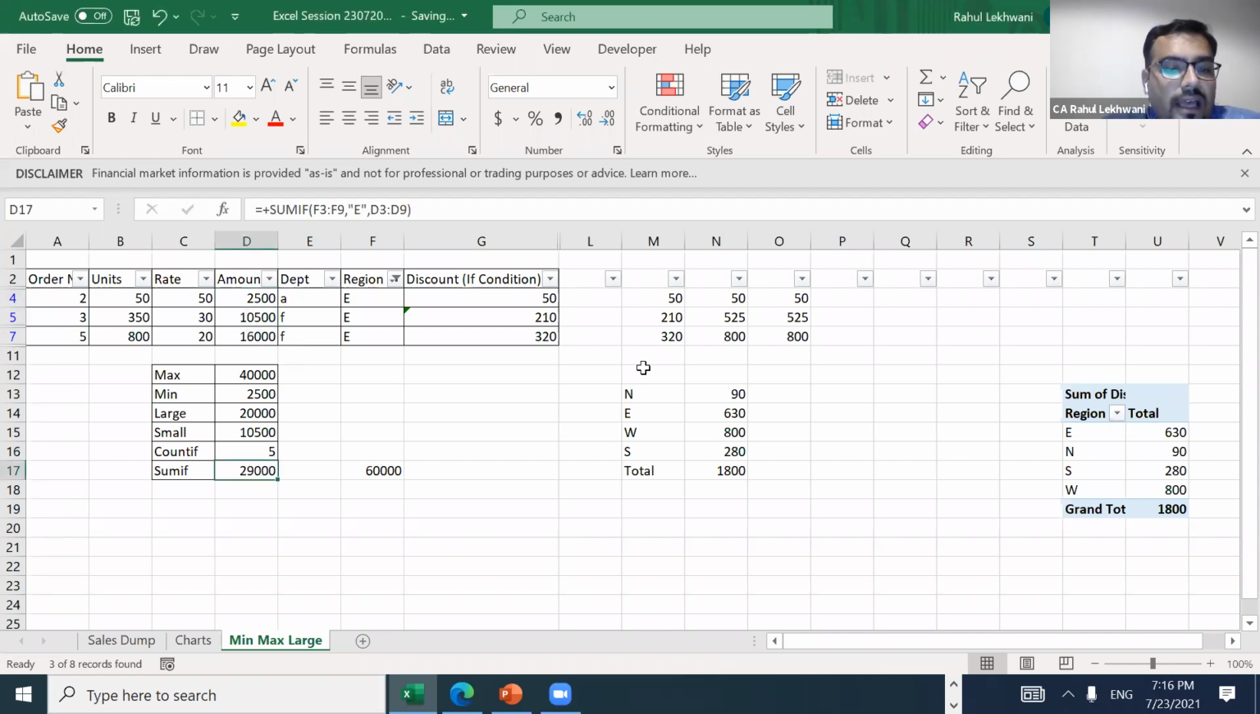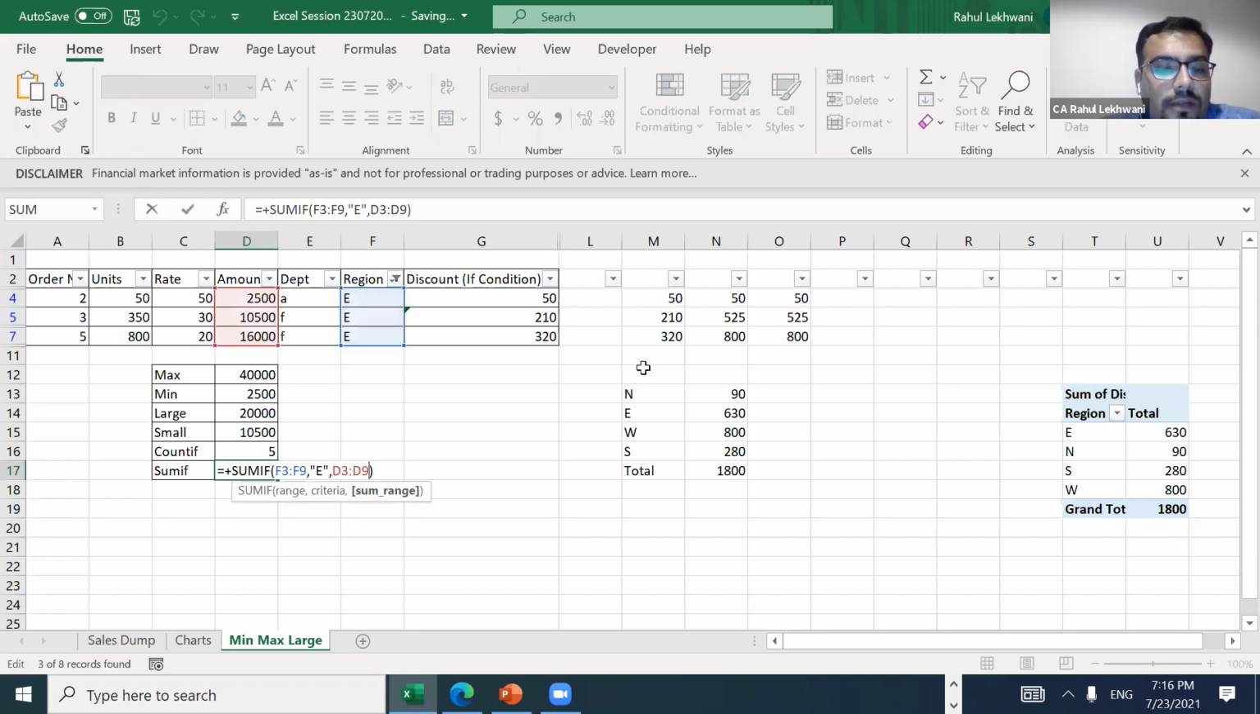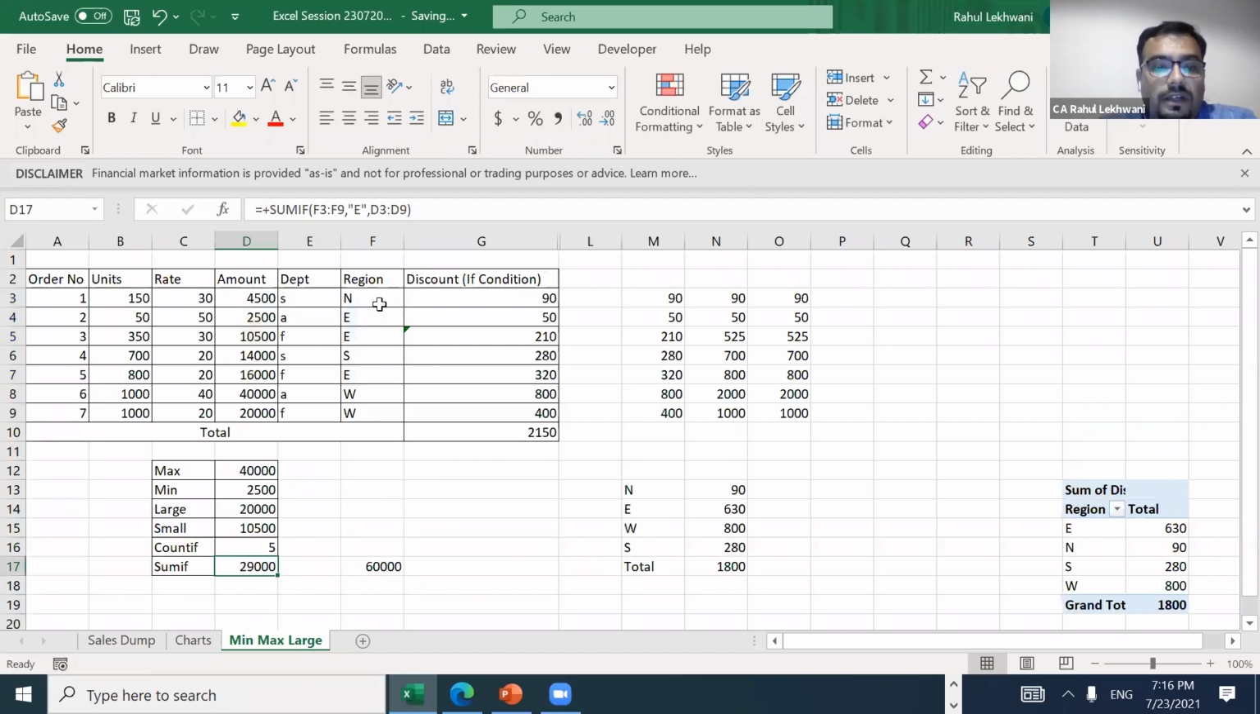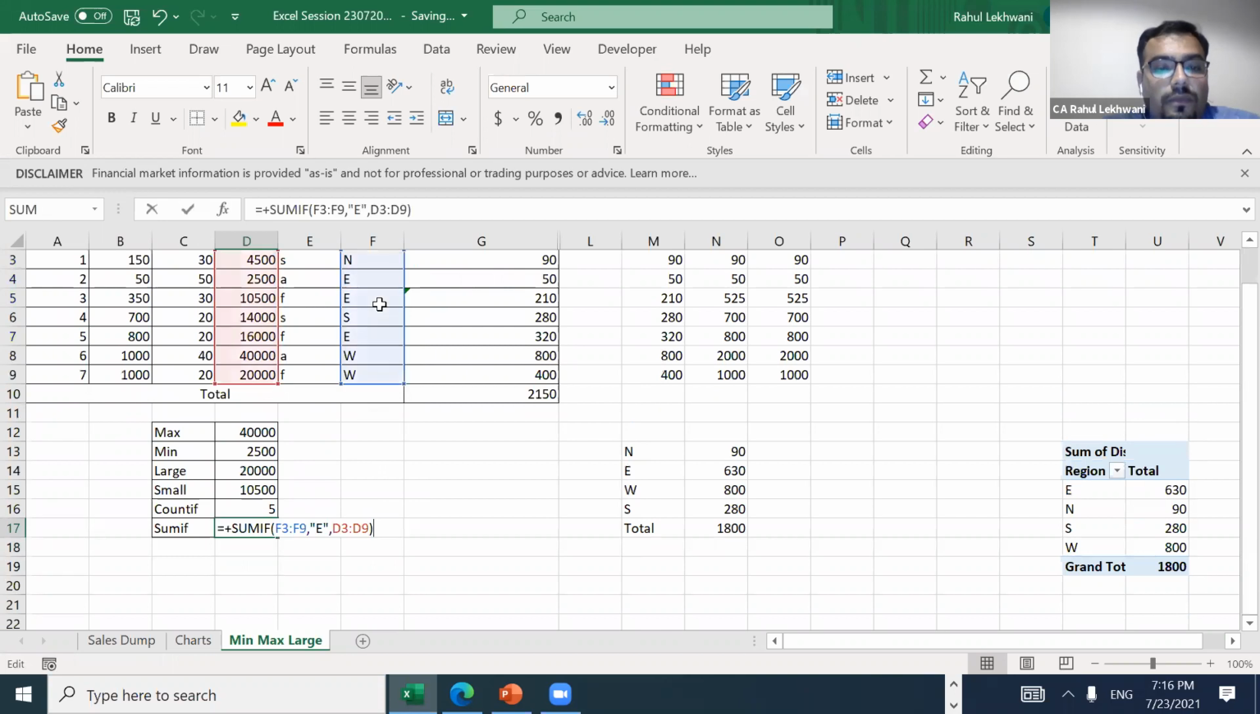So what I'll do is I'll just put SUMIF. Let's see what the formula is. SUMIF, normal formula, then range. This is the range through which the criteria will be taken. So this criteria is what? E, that is region East. I'll just unfilter it for your understanding.